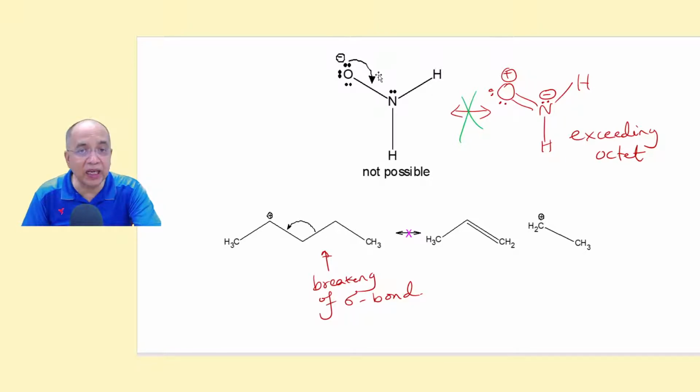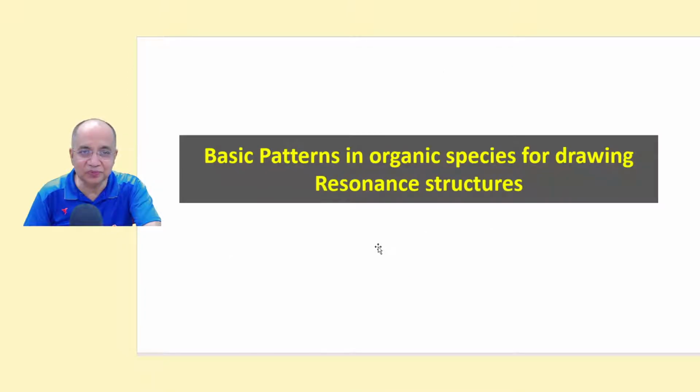So this delocalization is impossible. Similarly, you cannot break a sigma bond, a single bond. So these two together will not be the resonance structure of this. You have to avoid such delocalization where a second row element acquires more than an octet, and also you cannot break a single bond.